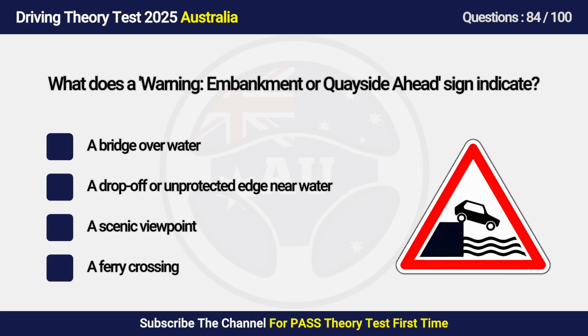Question 84. What does a warning, embankment or quayside ahead sign indicate? A. A bridge over water. B. A drop-off or unprotected edge near water. C. A scenic viewpoint. D. A ferry crossing.